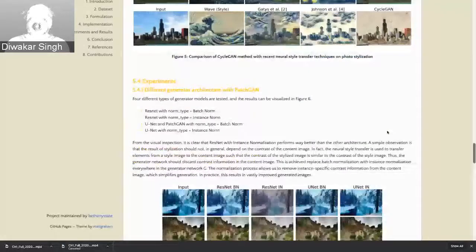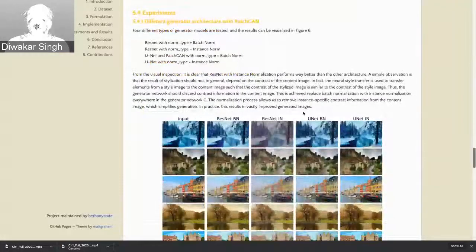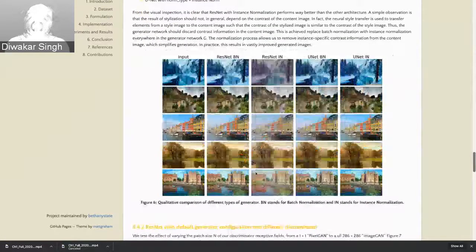Also, we tried different generator architectures, for instance, ResNet with batch and instance normalization and UNet with batch and instance normalization. We can clearly see ResNet with instance normalization performs way better. It essentially captures the style, while the others fail to capture any style and look exactly like the input image.